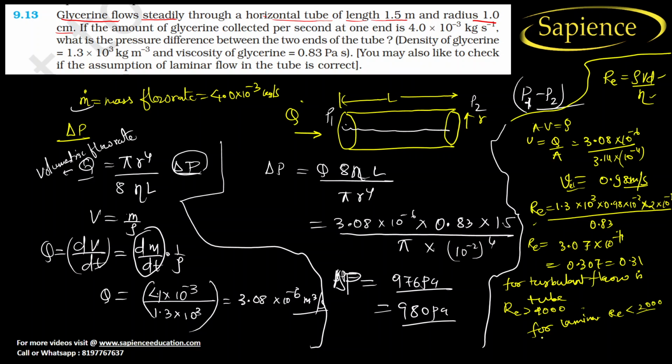So here the value of the Reynolds number is 0.31, which is less than 2000. So hence it is laminar flow. Okay, so I hope you have understood this.